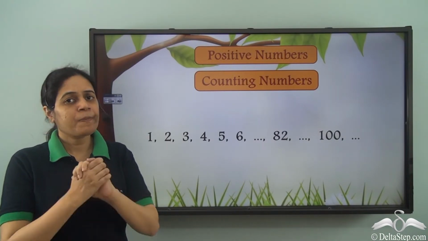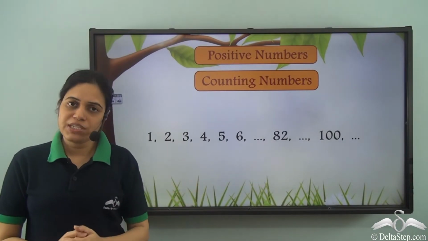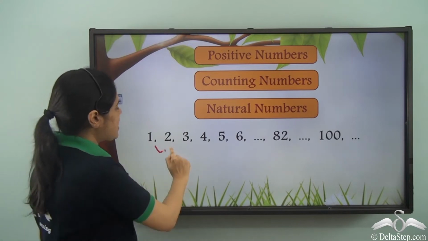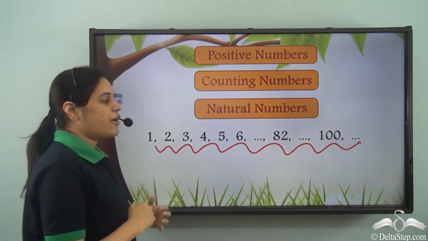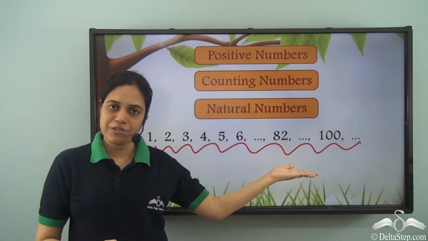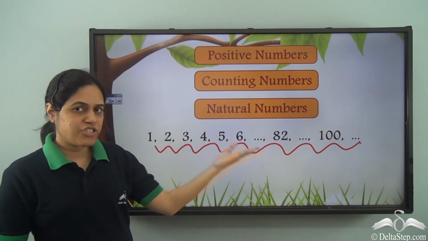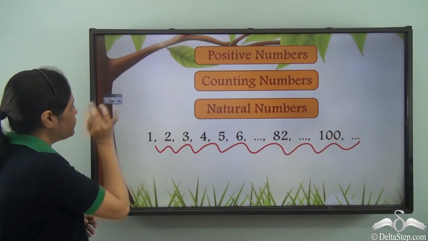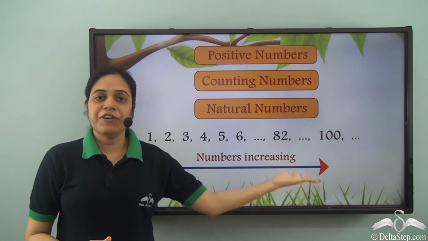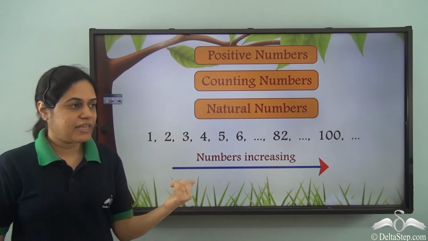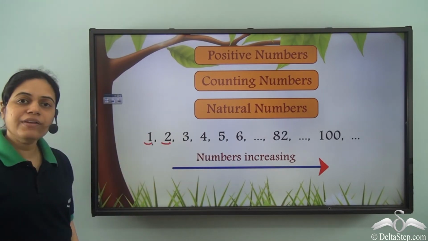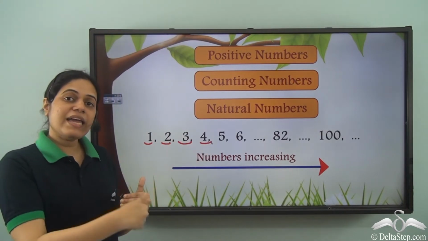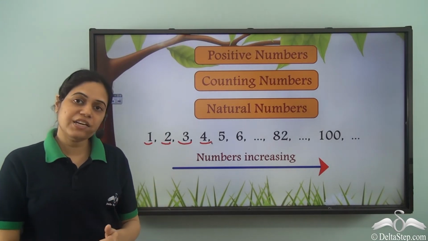Now, another name given to these numbers is natural numbers. So these numbers are also called natural numbers. So these are counting numbers, natural numbers, and these are also positive numbers. Also, as we count further, the numbers increase, that is 2 is greater than 1, 3 is greater than 2, 4 is greater than 3. So as I count further, the numbers are increasing.